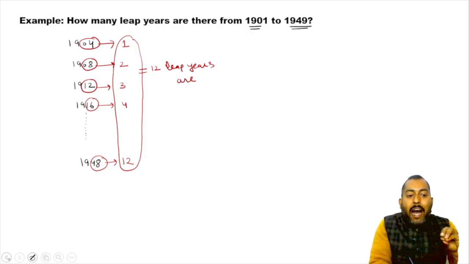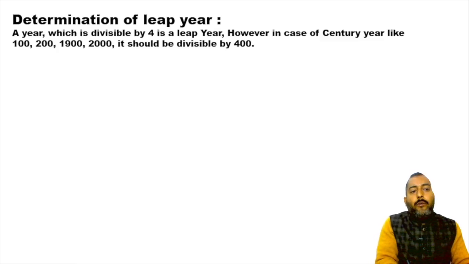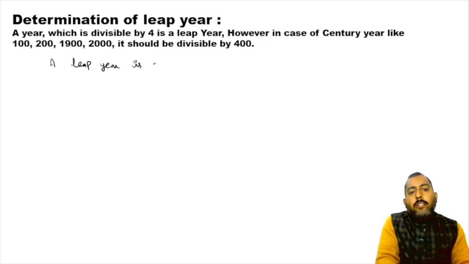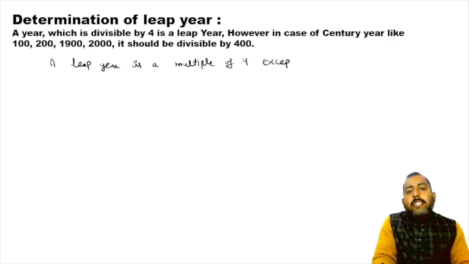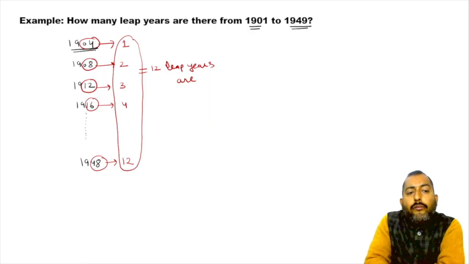Okay, so I would like you to write down one more point in this last case. Please write it down. A leap year is a multiple of 4 except century year. Okay, so see, in this case 1904 is a leap year, it's a multiple of 4.